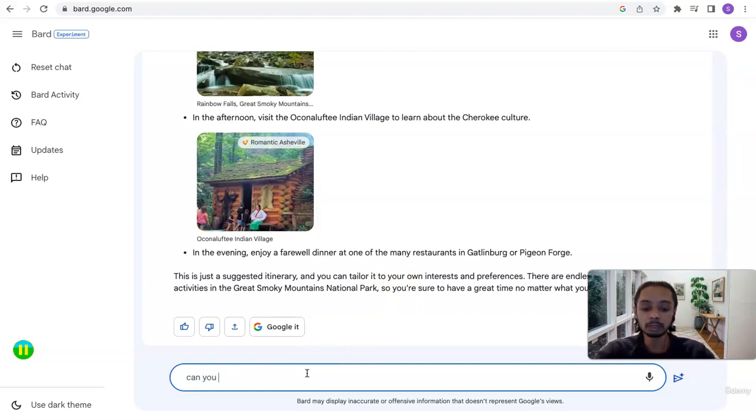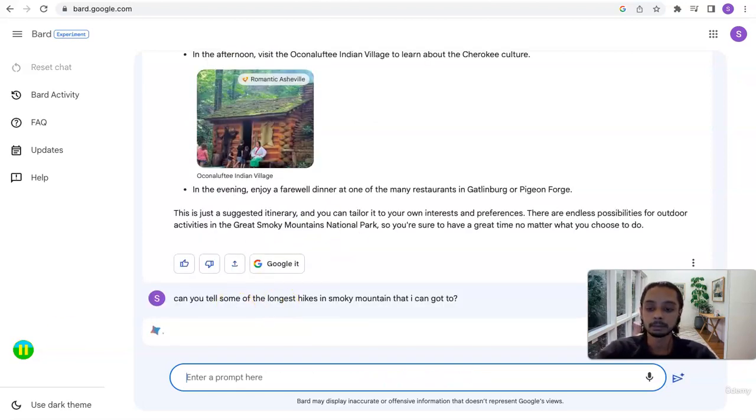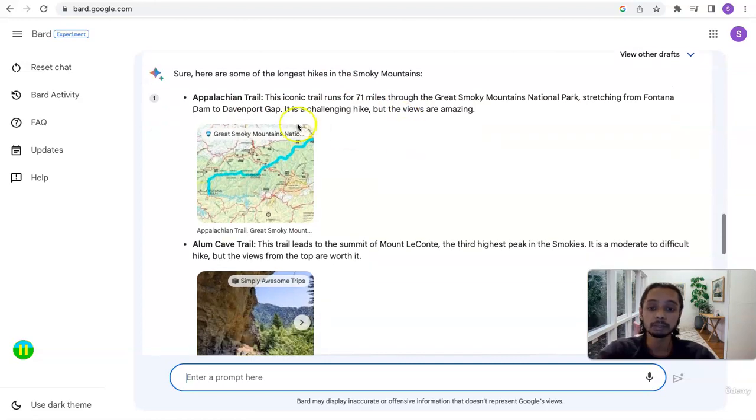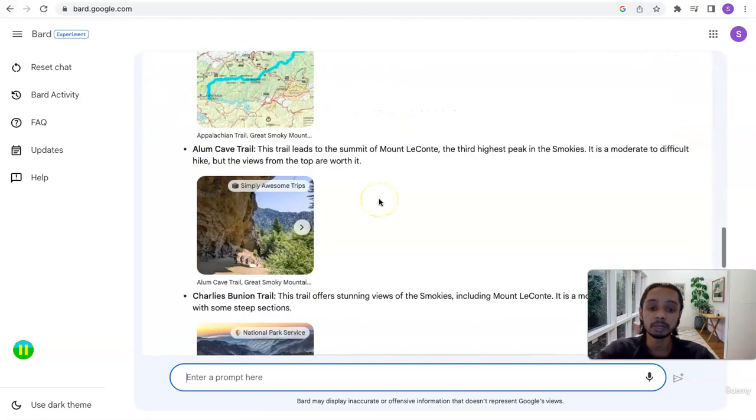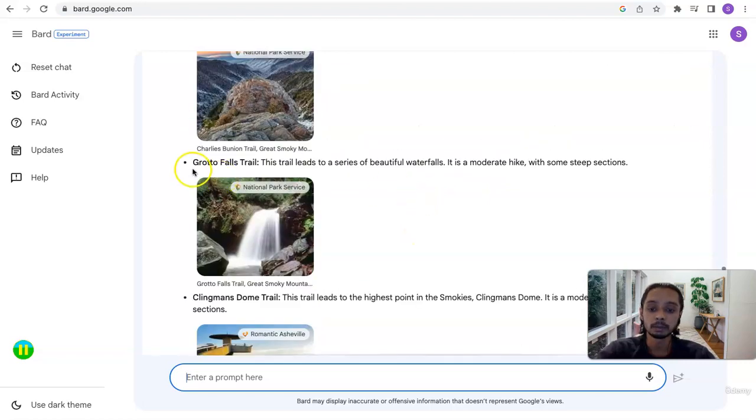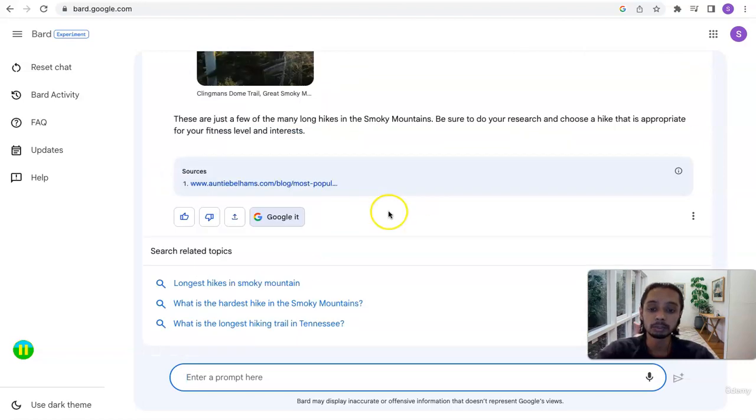Can you tell me some of the longest hikes in Smoky Mountain that I can go to? So now I'm asking another specific question related to Smoky Mountains about hikes. So let's see if we can grab that information and provide the data to us. And it came back with some responses. This one is 71 miles. This is the third highest peak in the Smokies. Grotto Falls Trail, Clingmans Dome, great.